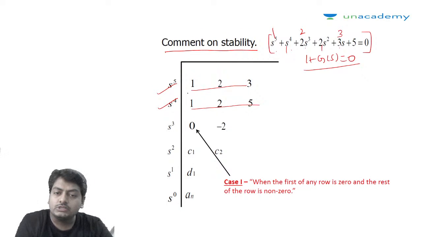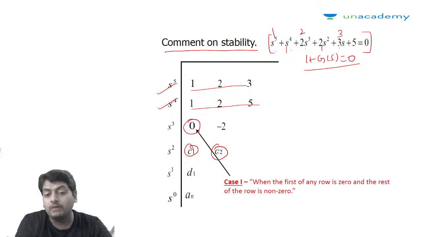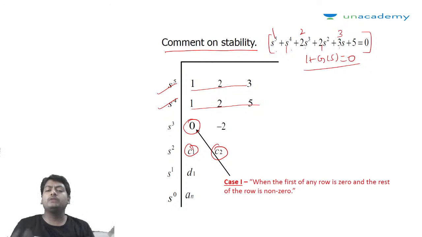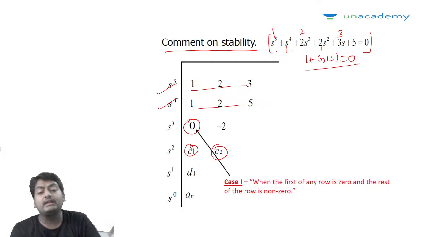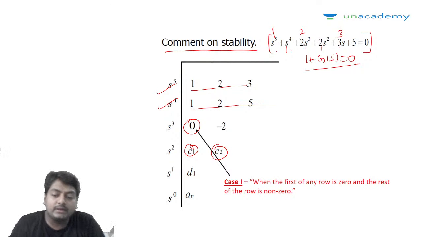Since these two rows are the same, 1 into 2 minus 1 into 2 is going to become 0. If it is 0, then we will not be able to calculate the next row elements, because when we calculate the next row, we get 0 into 2 minus 1 into 2 divided by 0. Division by 0 cannot be done, it is going to become infinity, right? So when the first element of a row is 0 and the rest of the row is non-zero, we are not able to calculate that particular coefficient.